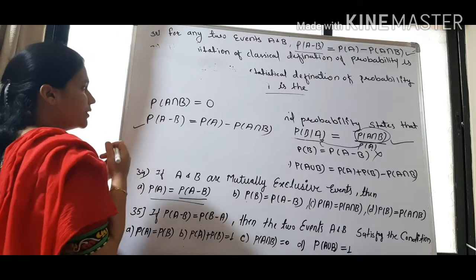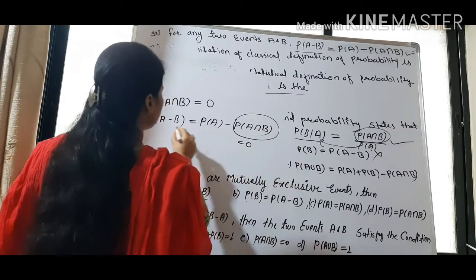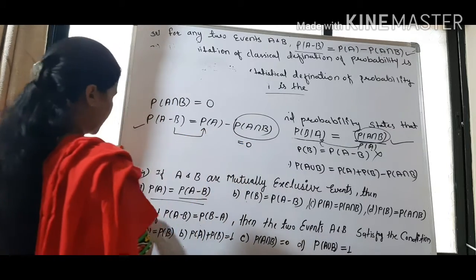Now we know that A and B are mutually exclusive, so this will be equal to 0. So this will be equal to this. So option A is correct.